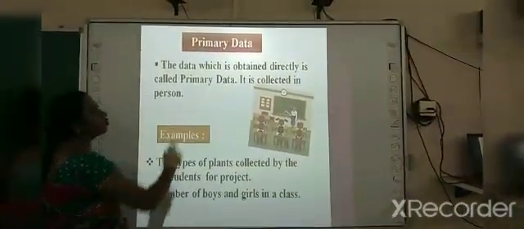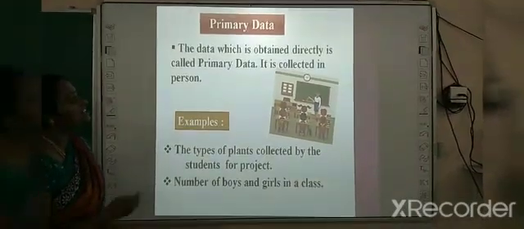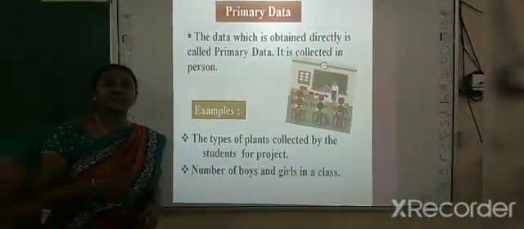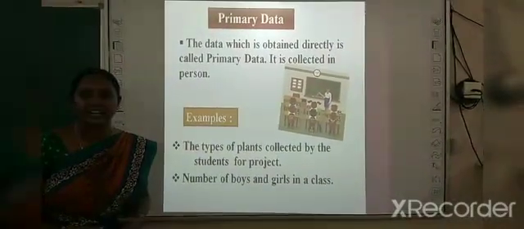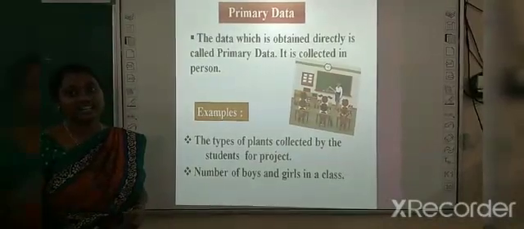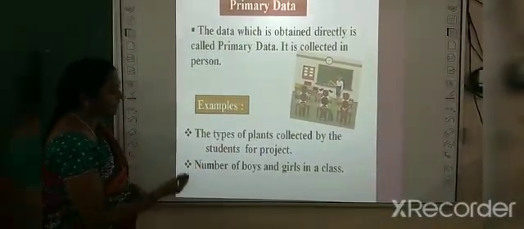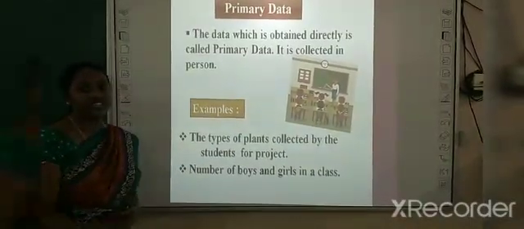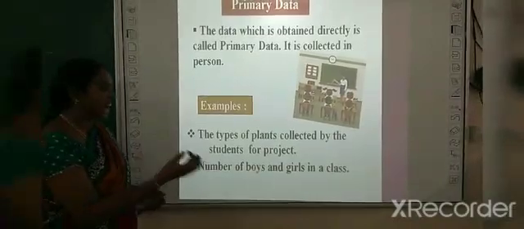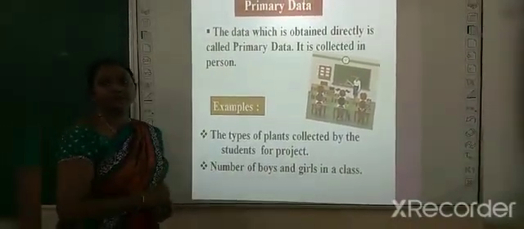The data which is obtained directly is called primary data. It is collected in person. In other words, primary data is raw data. It is obtained from the original source, that is, directly. For example, the types of plants collected by the students for a project. Just now I showed the different types of leaves. Directly we are getting the leaves, so it is an example of that.